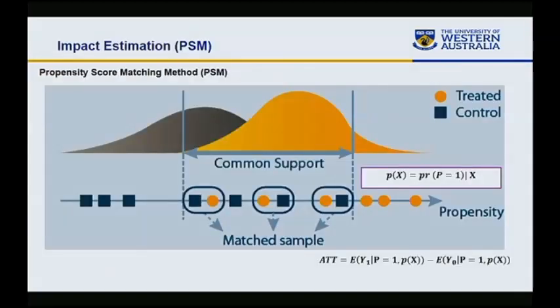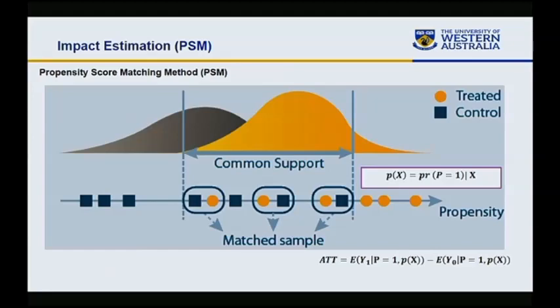In impact assessment, we first use the propensity score matching method. The basic idea of this method is we generate a propensity score for each household in our data set. How we do this: we simply use a probit model, and we generate propensities given some observable characteristics, for example, education, wealth, health, etc.